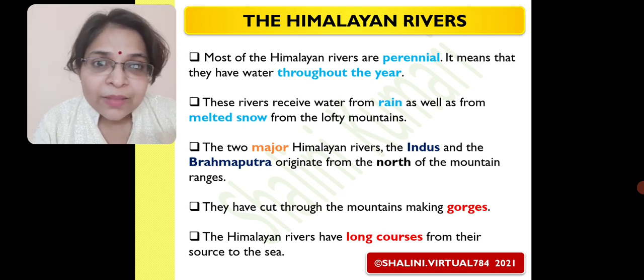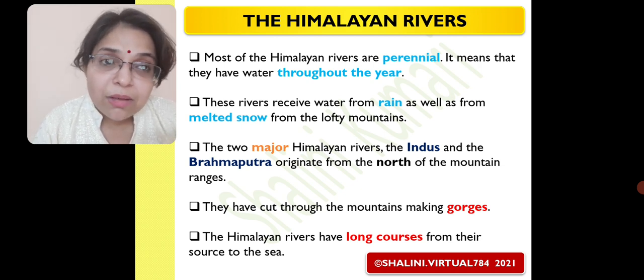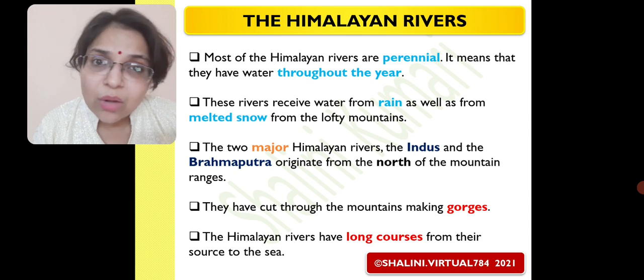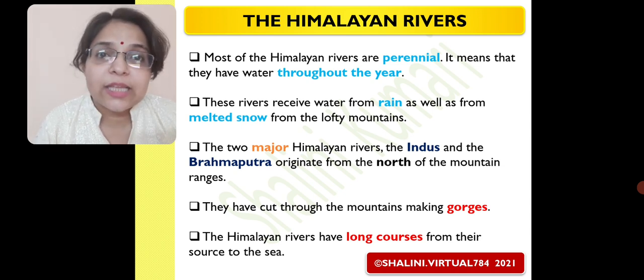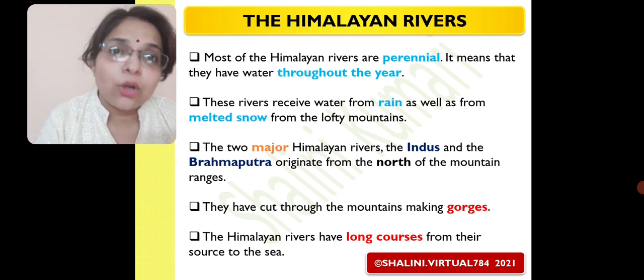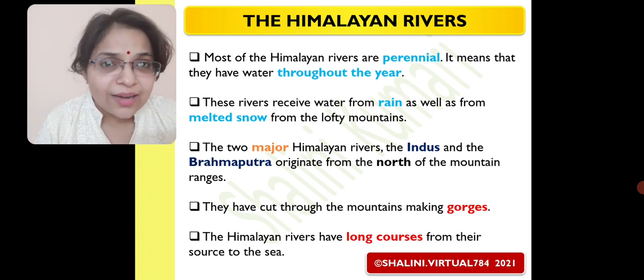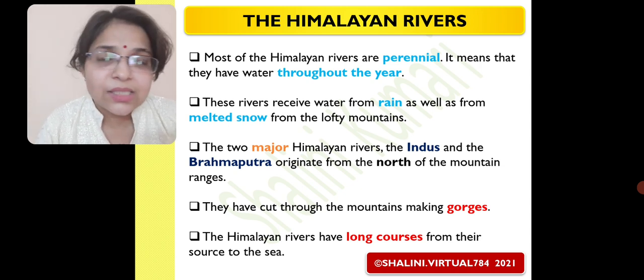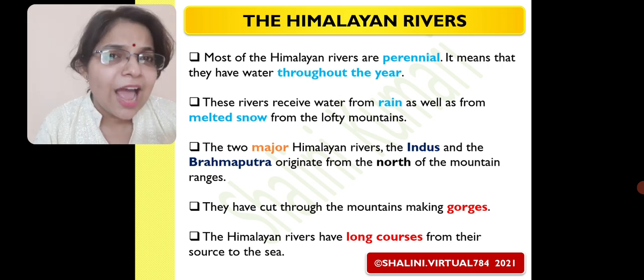Now, the next point: they have cut through the mountains, making gorges. Now, what is this gorge, and what are they cutting actually? We know that rivers do erosional activity, cutting down the rocks, and they also carry on depositional activity in their middle and lower courses. That is, if they find some obstruction, they simply deposit the sand, silt and rock particles they have been carrying in the flow of the river.